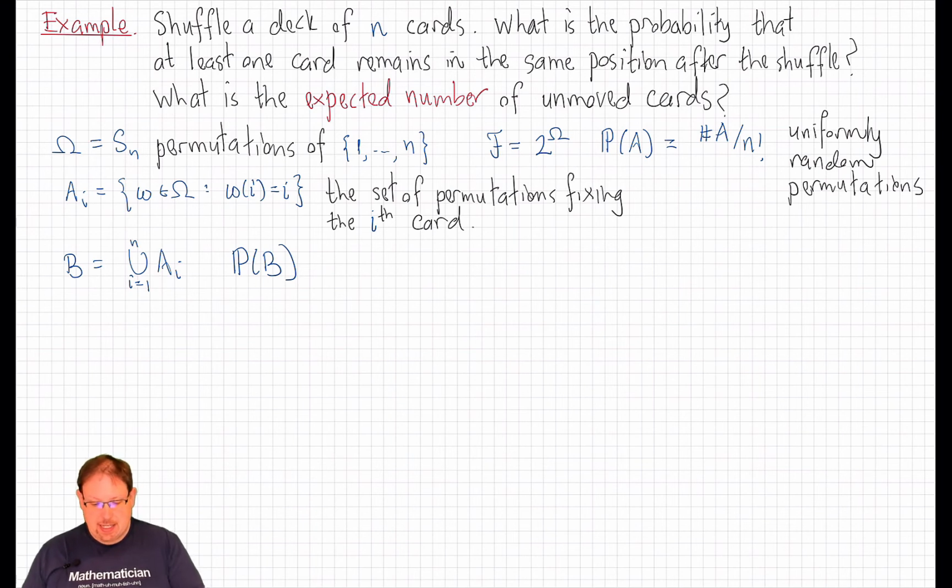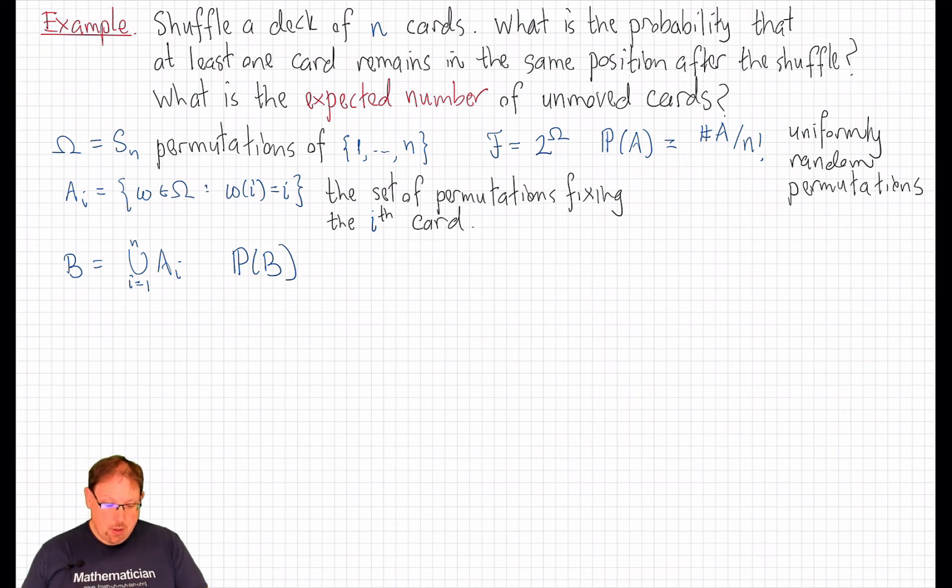In this finite setting, there's no reason not to take the sigma field to be the collection of all subsets, which is a very large collection, by the way, 2 to the n factorial subsets. And the probability measure here, since we're talking about uniformly random permutations, is just the uniform probability measure, where the probability of any event in here is the number of elements in that event, the number of outcomes, divided by the total number of outcomes in the probability space, which is n factorial.